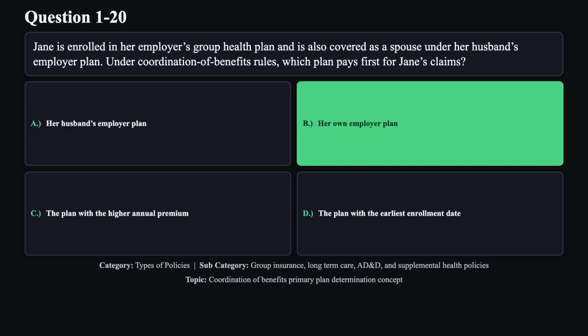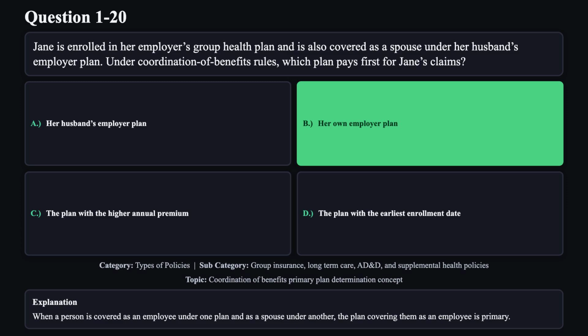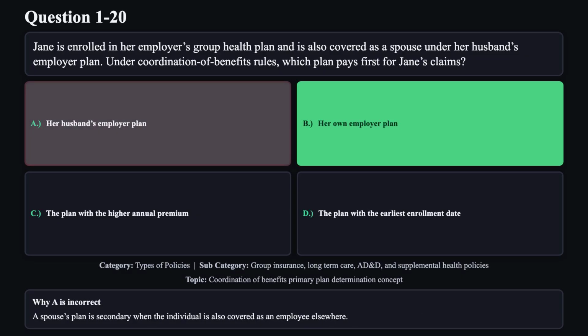The correct answer is B. When a person is covered as an employee under one plan and as a spouse under another, the plan covering them as an employee is primary. Reason A is not correct. A spouse's plan is secondary when the individual is also covered as an employee elsewhere.